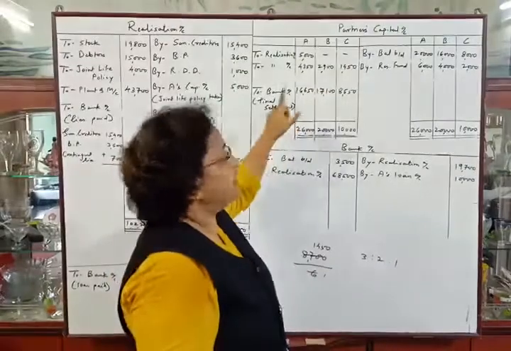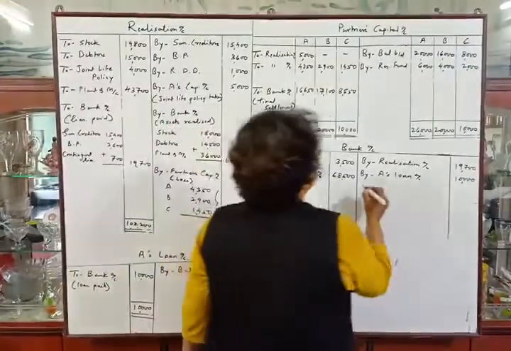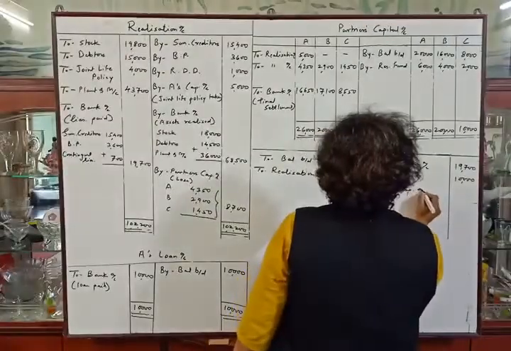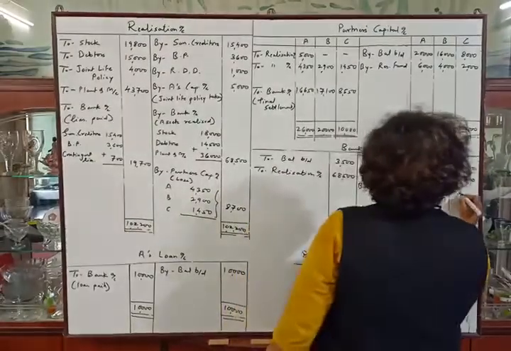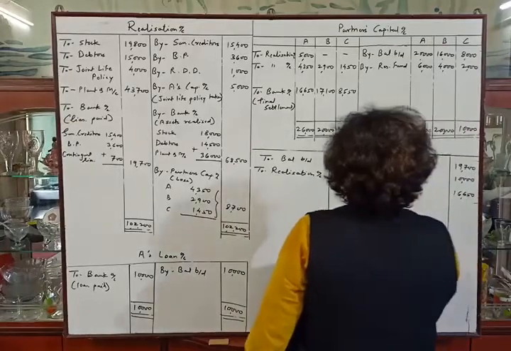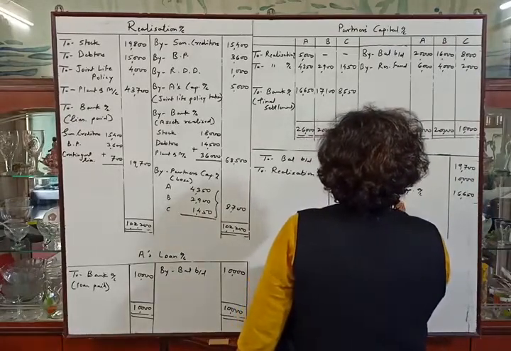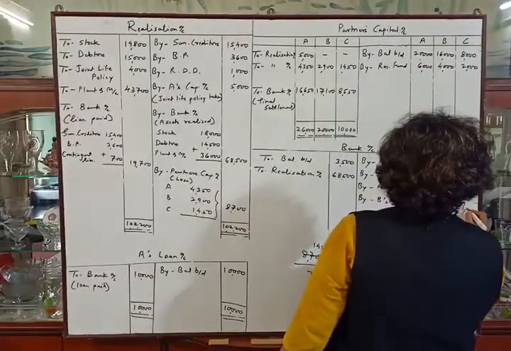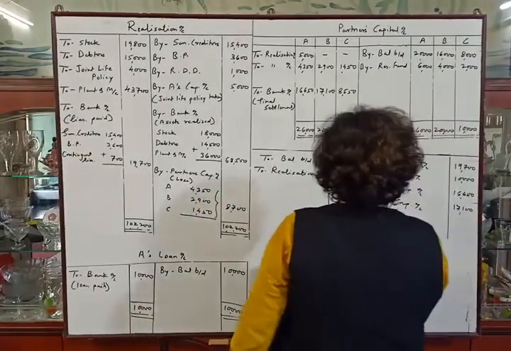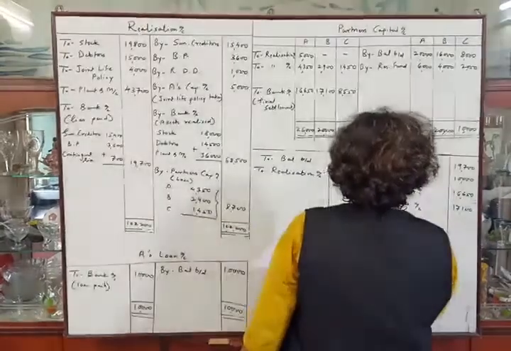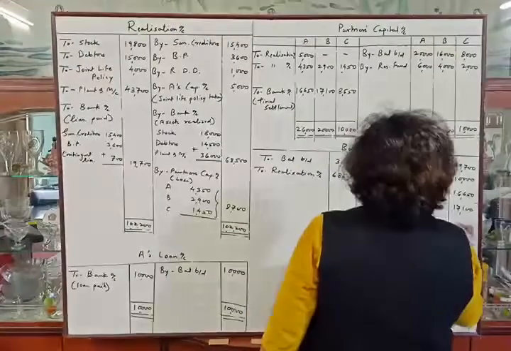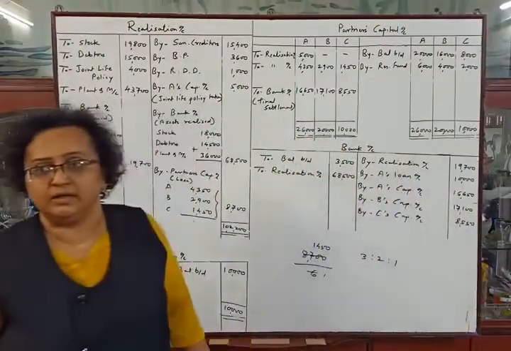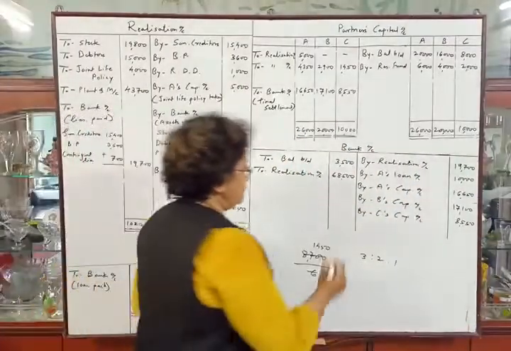Debit side of capital account to bank account means credit side of bank account by A's capital account 16,650, by B's capital account 17,100 and by C's capital account 8,550.